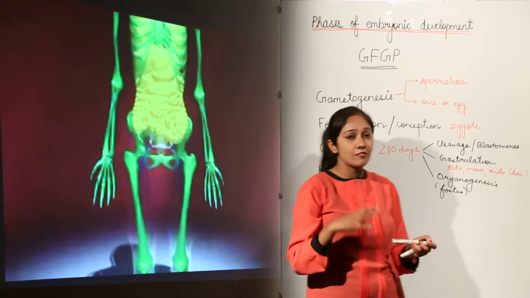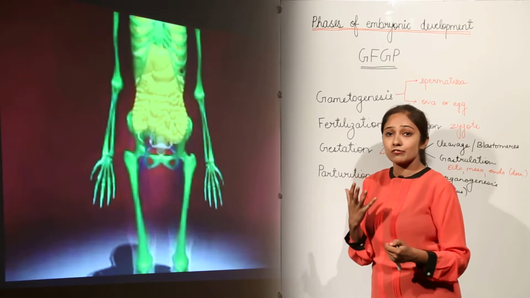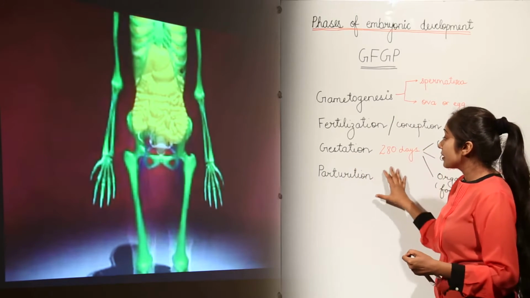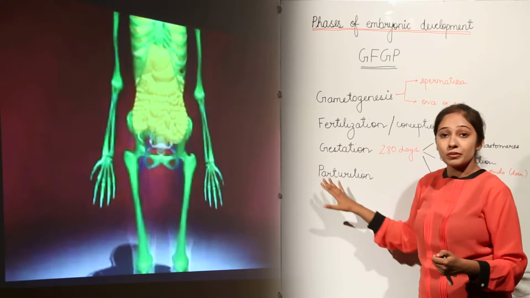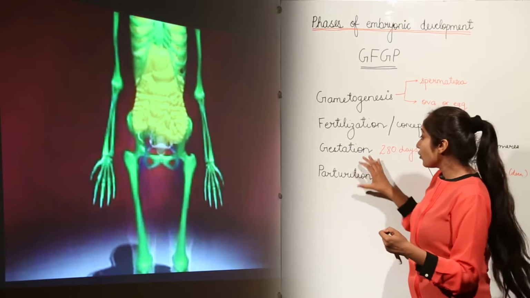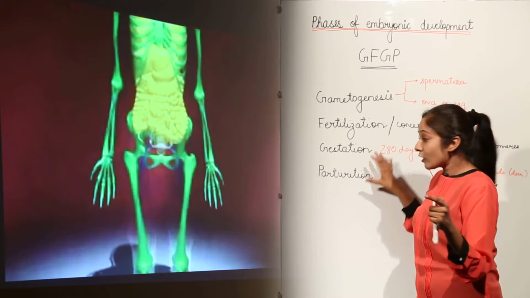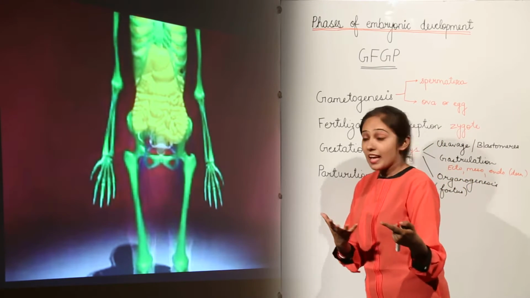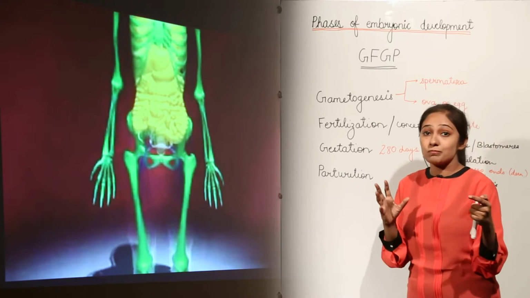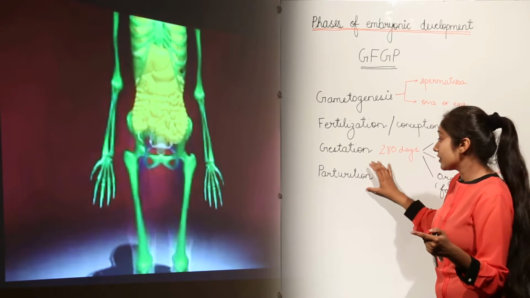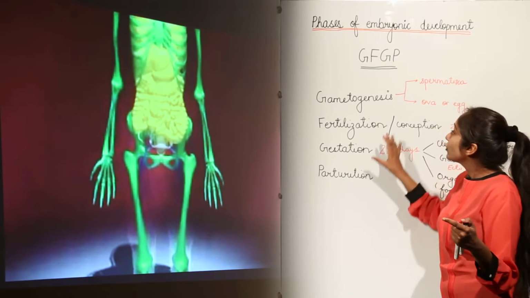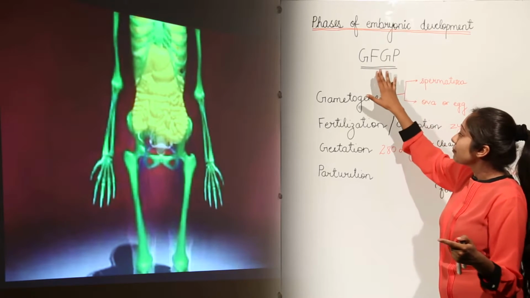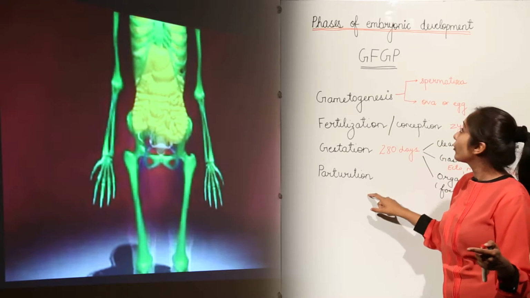Next, after the formation of organs and structures, there is a parturition period, which means now the baby has actually fully developed. Now it's time for the baby to leave the mother's womb and come out as a full-fledged, complete organism. So that period is known as the parturition period. So remember that there are basically 4 phases of embryonic development.